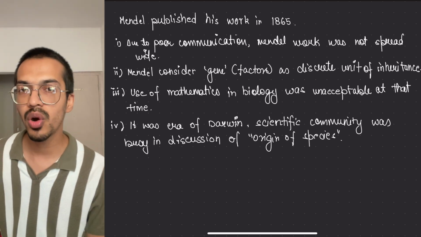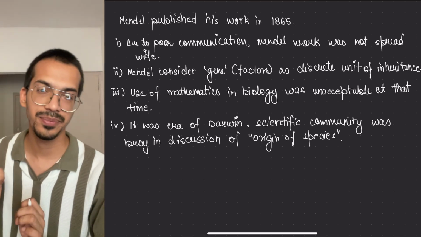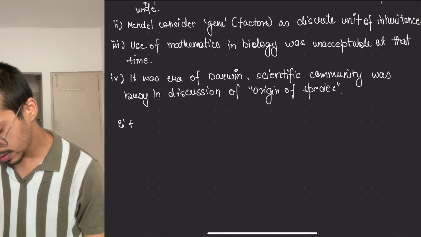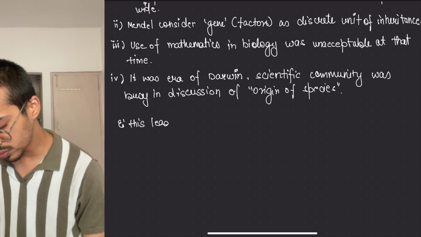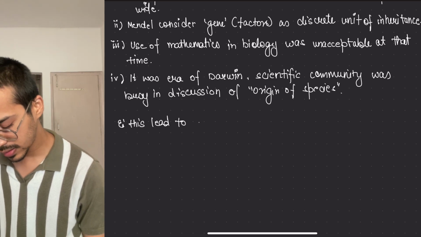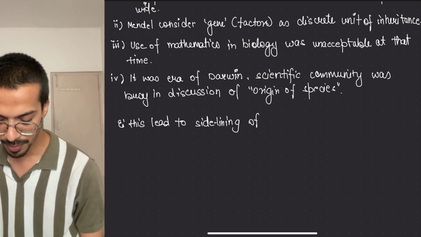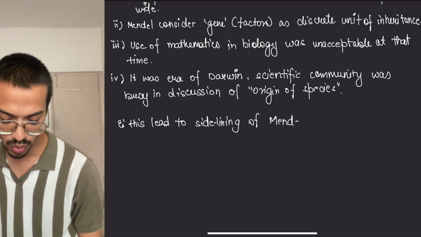So that put Darwin's work into the spotlight, and this led to the sidelining of Mendel's work.